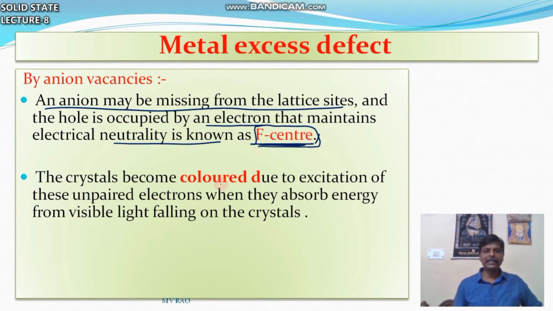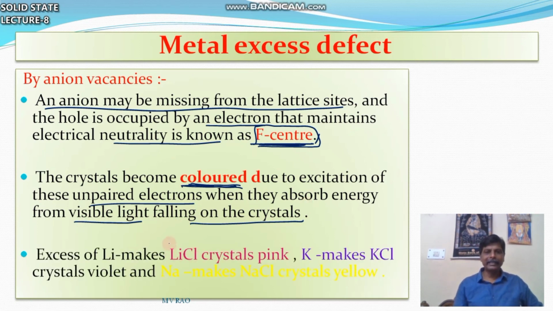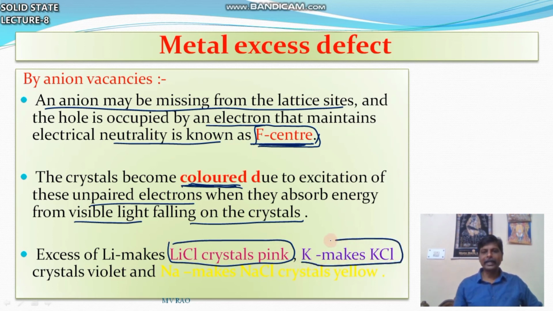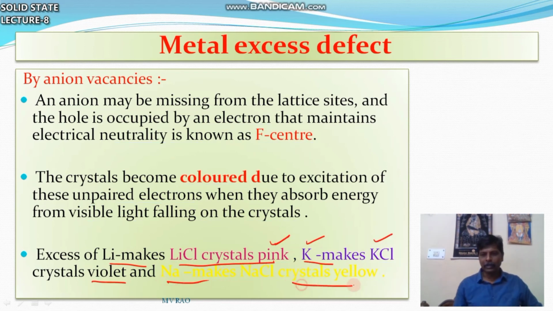Because of F centers, they exhibit color also. The crystals become colored due to excitation of these unpaired electrons when they absorb energy from visible light falling on the crystals. For example, lithium chloride crystal is pink, KCl, potassium chloride, is violet, and sodium chloride is golden yellow.